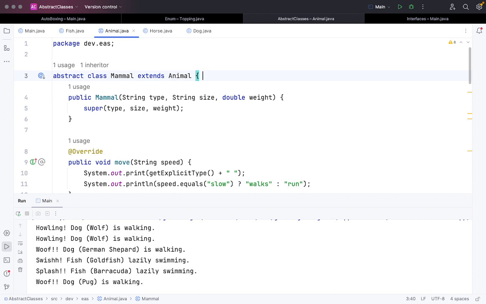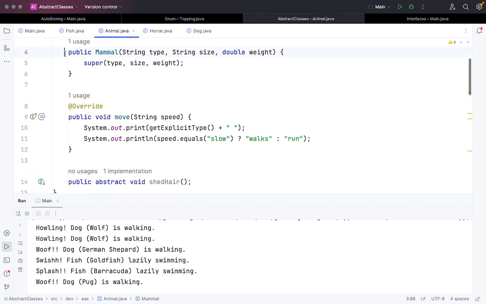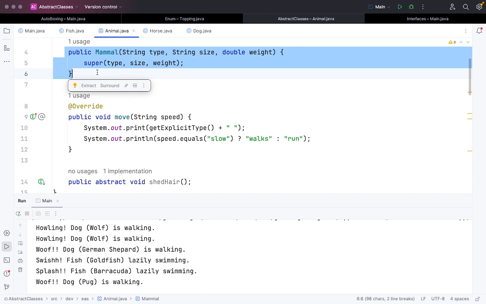So here I can create an abstract class which inherits another abstract class. Okay, so this possibility is also there, and then I'm making a constructor.